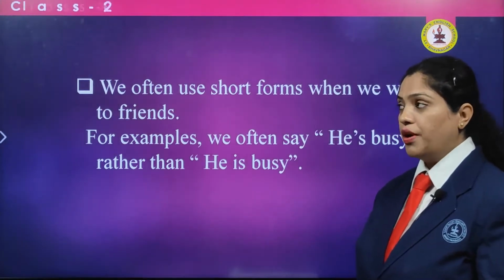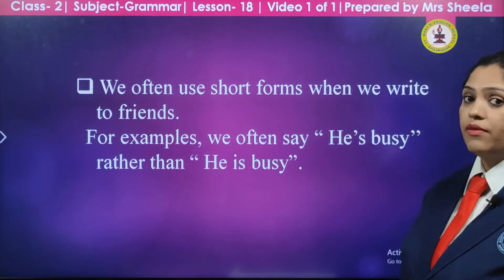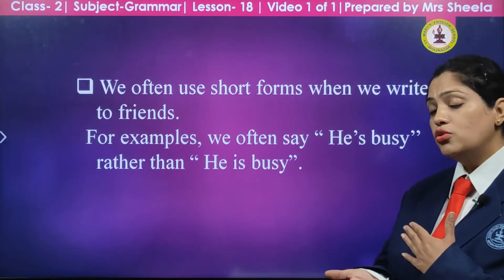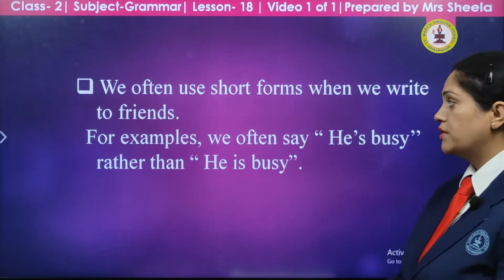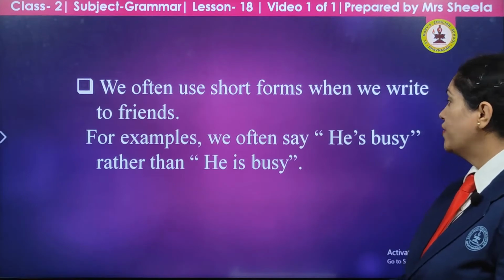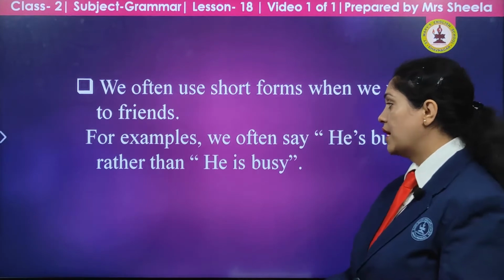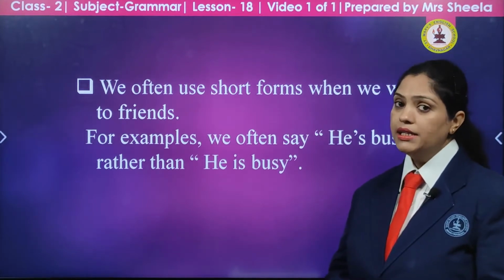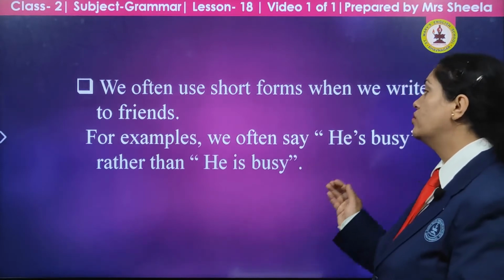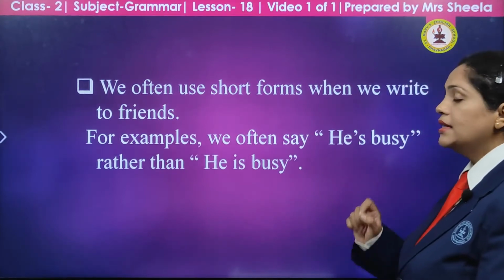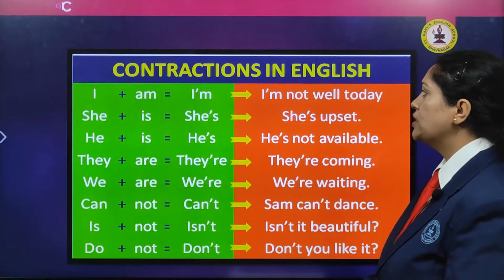When do we use short forms? We often use short forms when we write to friends. When we are talking to friends, or writing to our friends, we usually address them with the short forms. For example, we often say he's busy rather than saying he is busy. Instead of writing the whole words he is, we shorten it by using the contraction he's. Now children, we are going to see different sets of contractions in English.